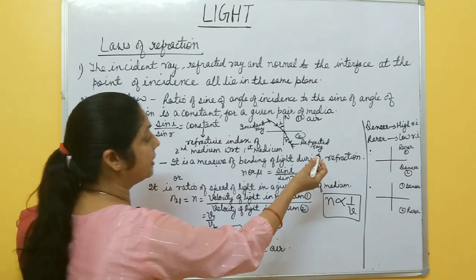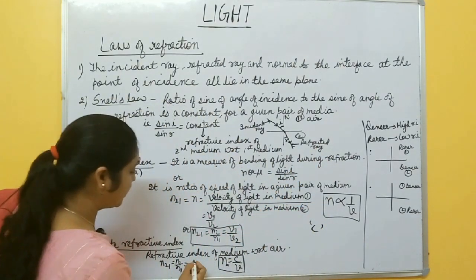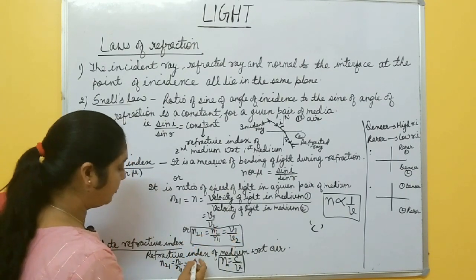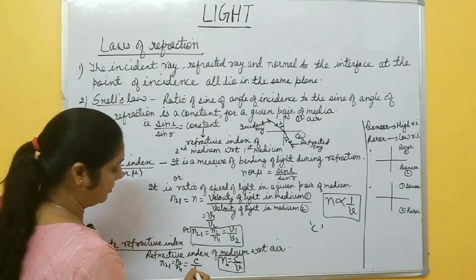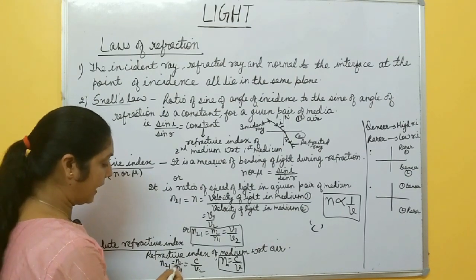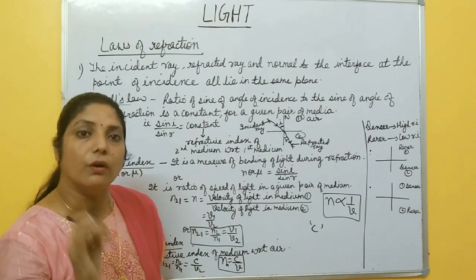In the first medium, speed of light is denoted by c. So n21 is v1 by v2, where v1 is c, and in the second medium the velocity is v2. You know that n1 is 1, because refractive index of air is always 1.